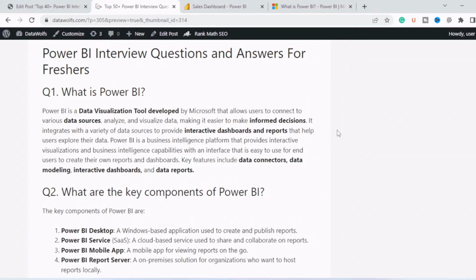So let's start with first question. What is Power BI? So Power BI is basically a data visualization tool that is developed by Microsoft. It helps us to connect with various data sources, analyze and visualize that data, thus making it easier for us to make informed decisions. So through this Power BI, we can create interactive dashboard and reports which help us to explore the data and get insights from the data.